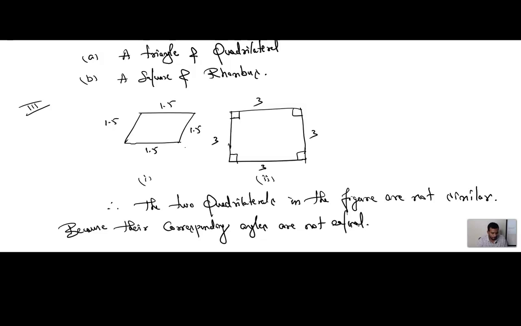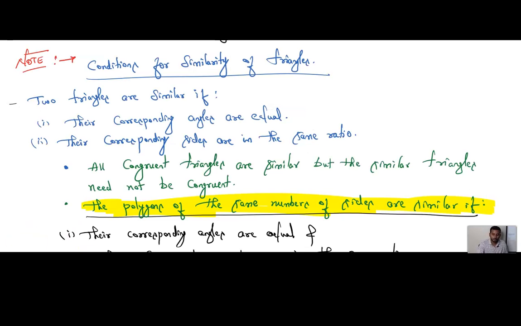Okay, done. One important note, children, please copy down this note. Conditions for similarity of triangles. When can you say two triangles are similar? If their corresponding angles are equal and their corresponding sides are in the same ratio. All congruent triangles are similar. Remember, all congruent triangles are similar, but similar triangles need not be congruent. They also look similar only. Understood?